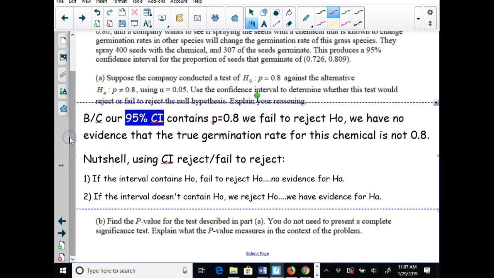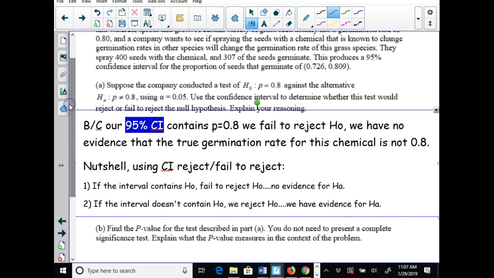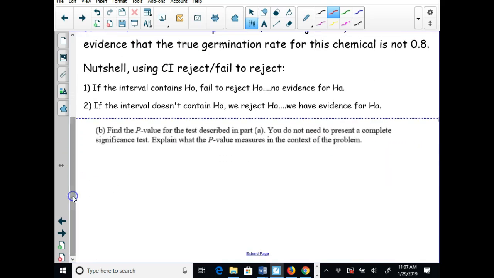All right, it says, find the p-value for the test described in Part A. You do not need to present a complete significance test. Explain what the p-value measures in context of this problem. Okay, so if we need to find the p-value, that means we need a z-score. I need to go to the board. We don't know our z-score yet, but we know what our p-hat is. Our p-hat in this case would be